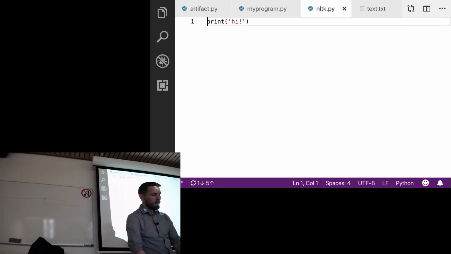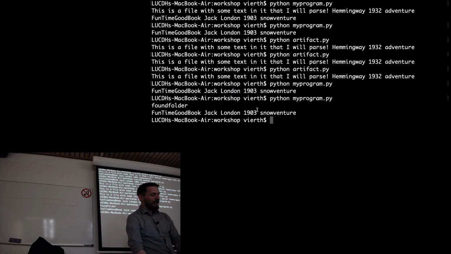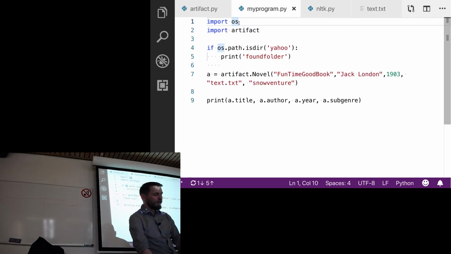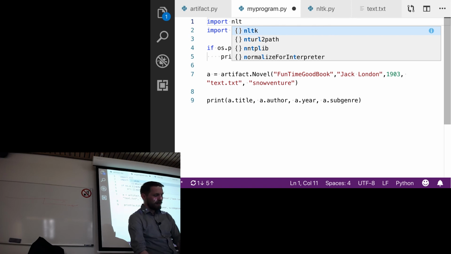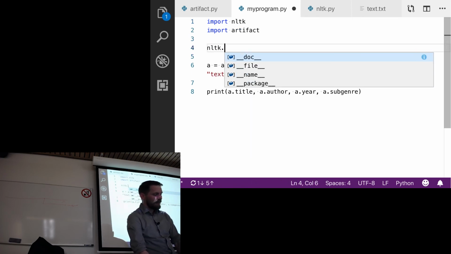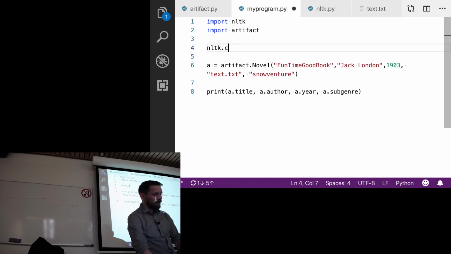NLTK. Okay. So now if I import NLTK over here in my program, let's try this. And now if I say NLTK dot, let's see, what's a word tokenize?